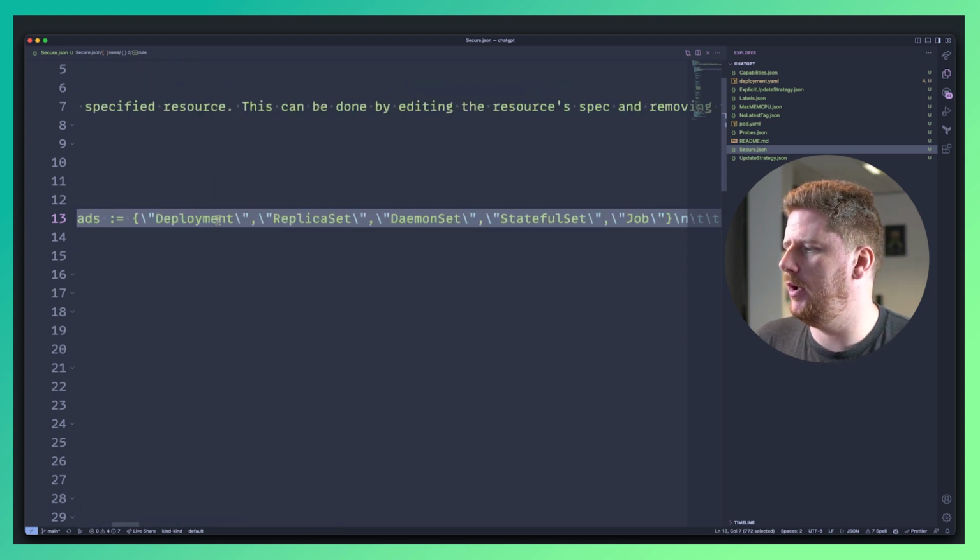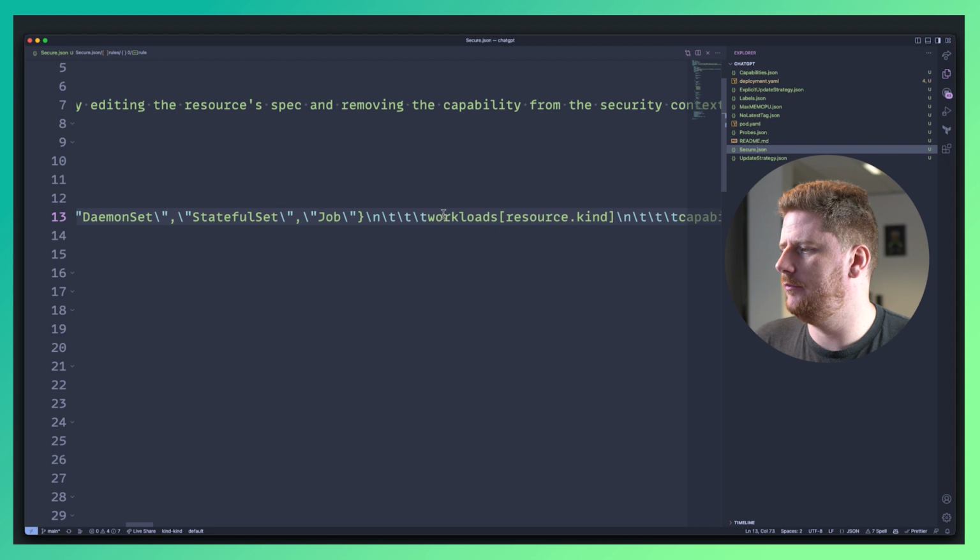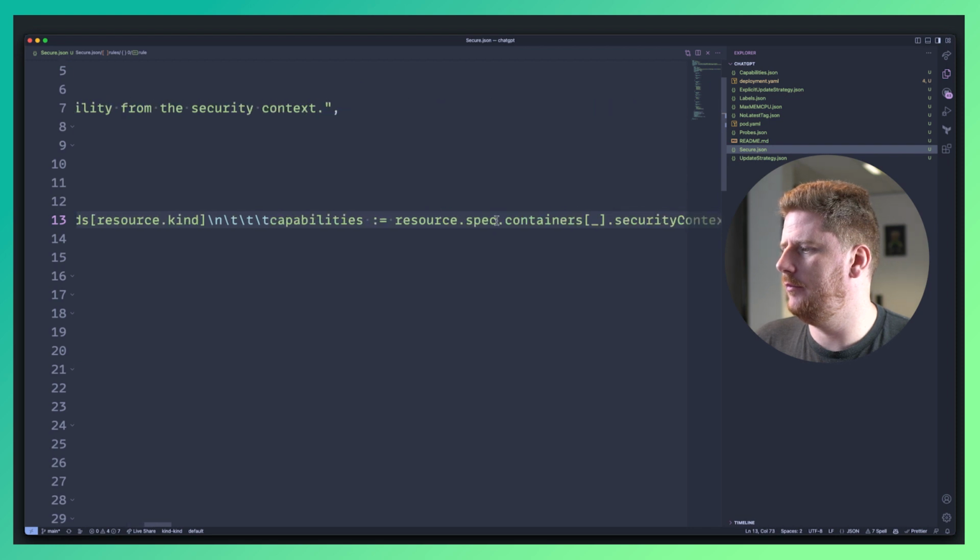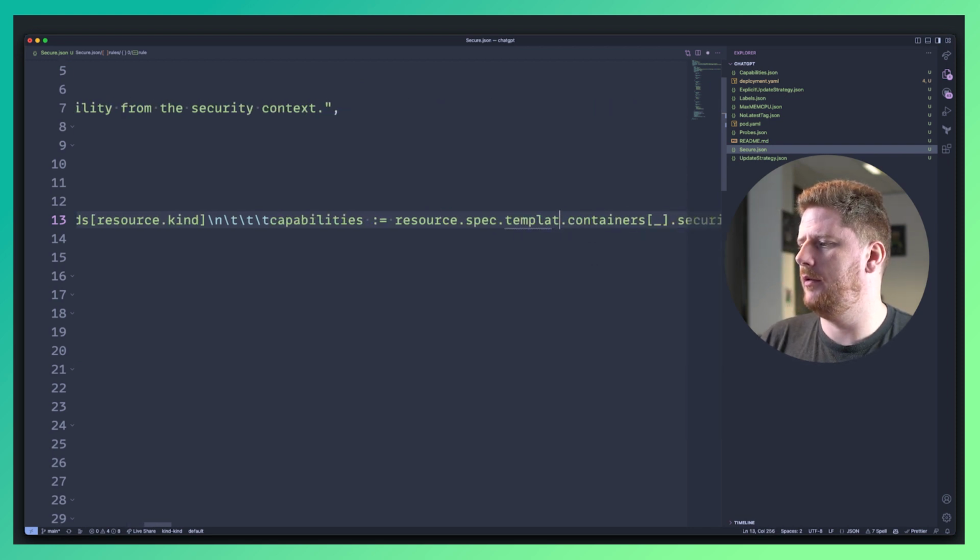We can scroll along and modify like so. So it can be a little bit finicky, but it's not that hard to fix. Plus, we just described a policy to block cap sysadmin being added as a capability to any pod without having to understand too much about the Rego language.